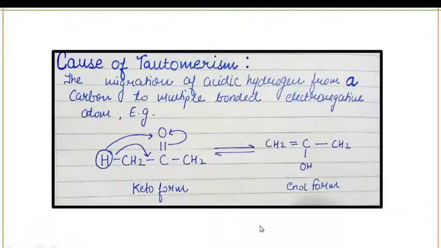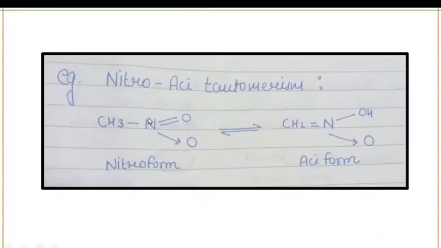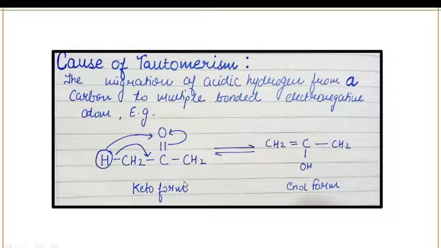Now, what is the cause of tautomerism? The migration of acidic hydrogen from a carbon to a multiple bonded electronegative atom. The acidic hydrogen will migrate to the most electronegative atom. This is the cause of tautomerism. This is your keto form.